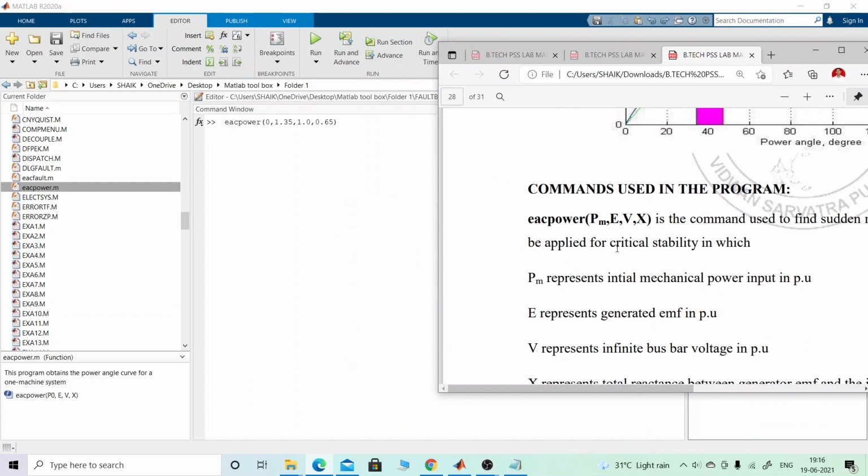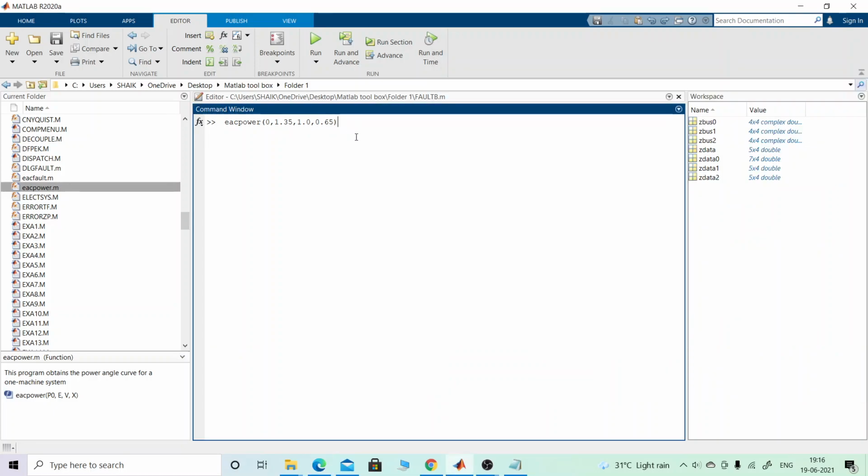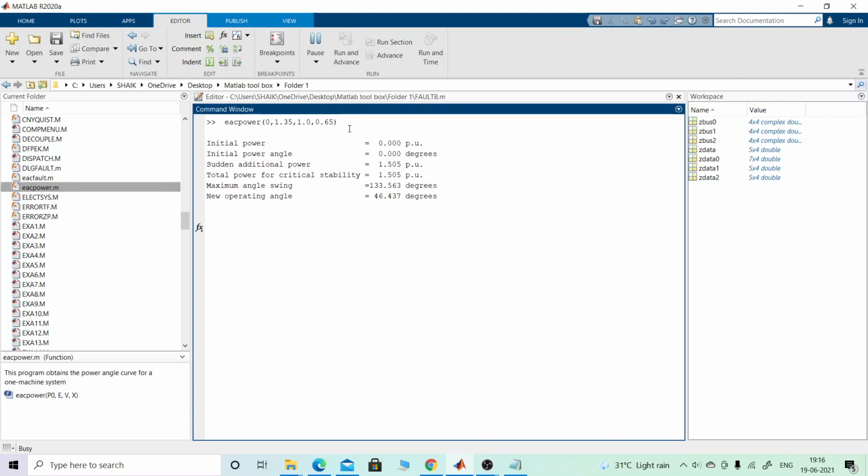The initial mechanical power is 0, the generator EMF is 1.35, the voltage at the infinite bus is 1.0, and the reactance is 0.65. Pressing enter on the command window, I can go to the M file.